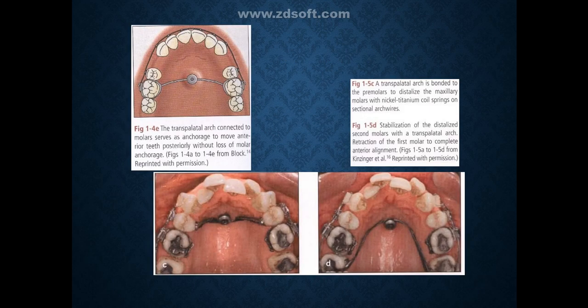As you can see in the first figure, the transpalatal arch is connected to the molars and it acts as an anchorage to move anterior teeth posteriorly without loss of molar anchorage. And as we can see in the second figure, the transpalatal arch is bonded to the premolar to distalize the maxillary molars with nickel titanium coil spring on the sectional arch wires. The second and third figures show stabilization of the distalized second molar with transpalatal arch, retraction of first molar to complete anterior alignment.